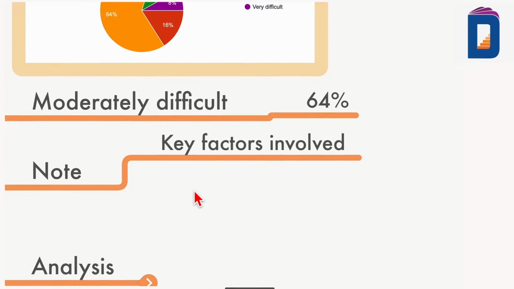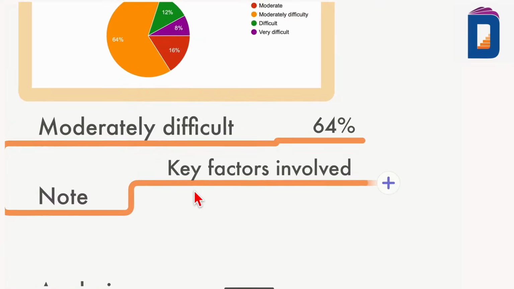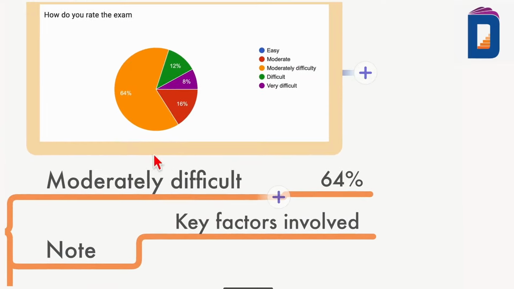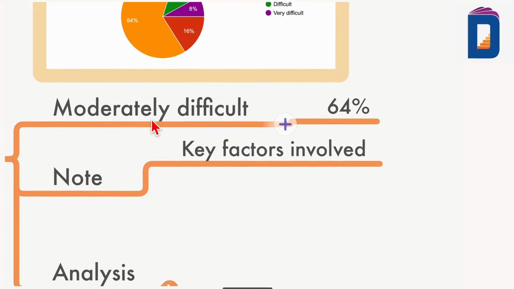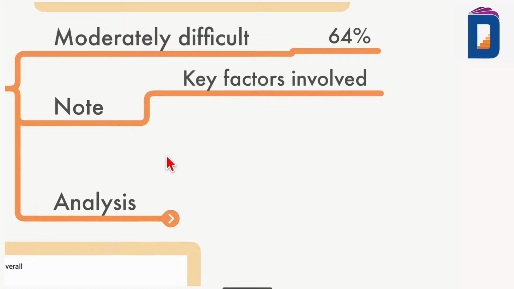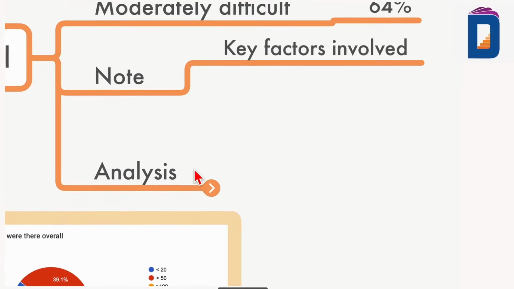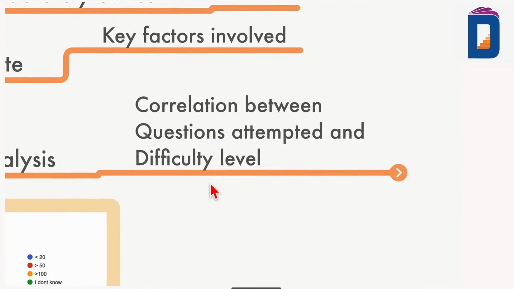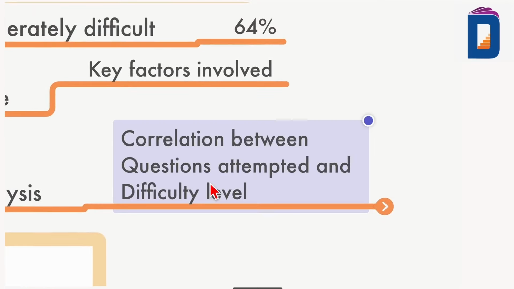Now, certain key factors are involved. As I've told you, people attempted 220, 230 plus, and they also said the exam was moderately difficult. To understand this, we have to do some analytics. Community dentistry, those who have studied correlation and regression.